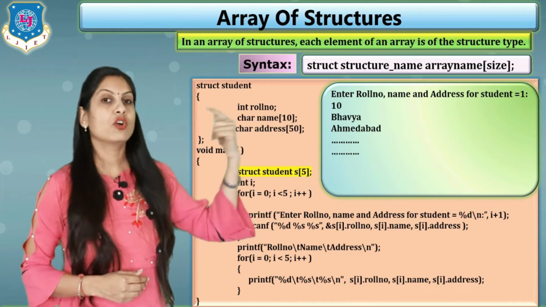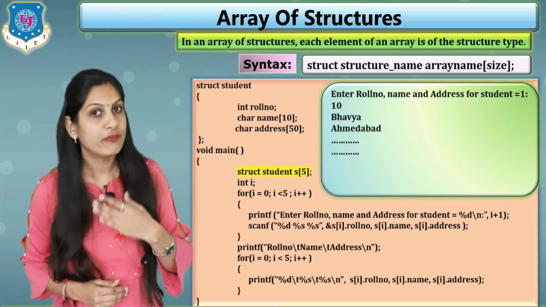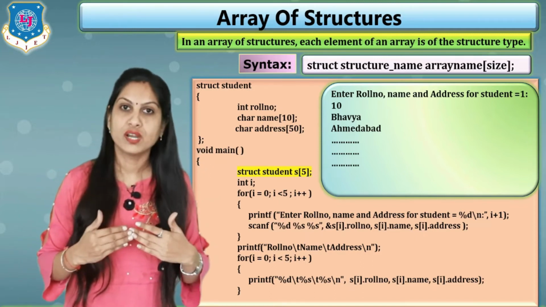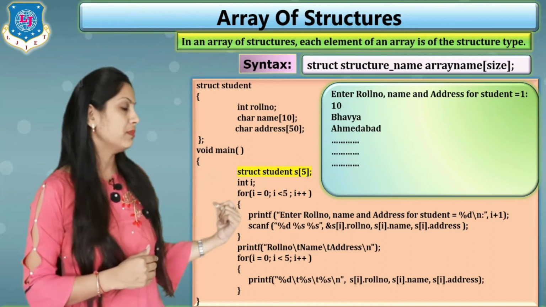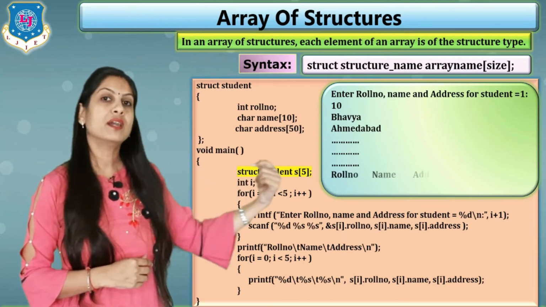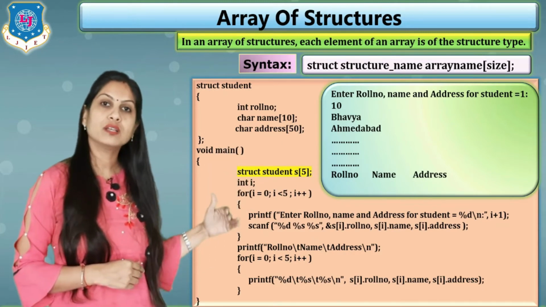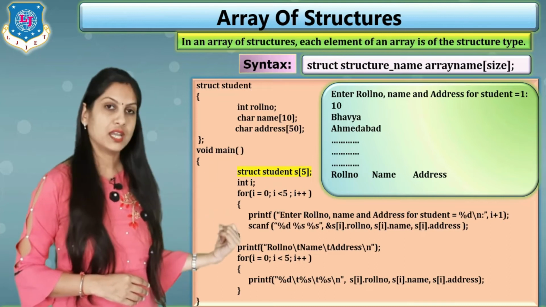Here I am considering only 1, but actually it asks for 5 students, clear. So you have to enter roll number, name and address for 5 different students, and then the message roll number, name, address will be printed, and all the roll numbers, names and addresses will be printed using the second for loop.